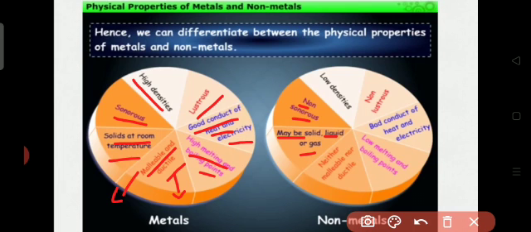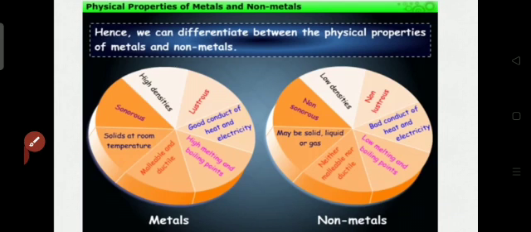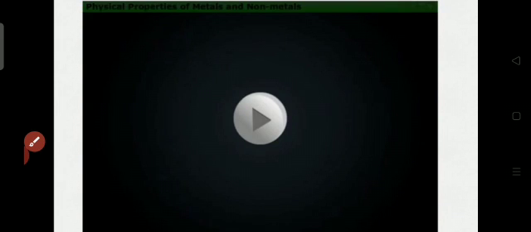Non-sonorous means no ringing sound. Low densities. Non-lustrous means no brightness. Bad conductors of heat and electricity. Low melting and boiling points. Neither malleable nor ductile, meaning no malleability and no ductility. So these are the properties of the metals and non-metals. Thank you students.